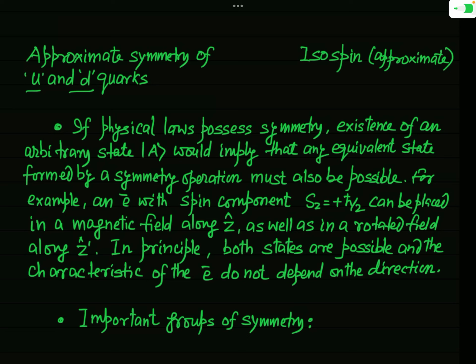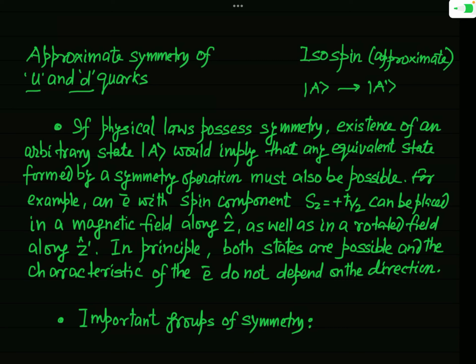In fact, if you consider that there are two states, these two states are denoted by the Dirac notation. Let us consider that the first state of our system is, let us say, ket A, and after the symmetry operation this state is changed to, let us say, ket A prime.